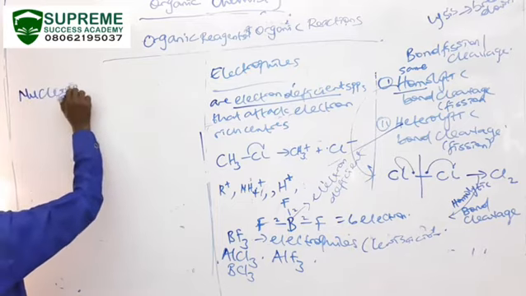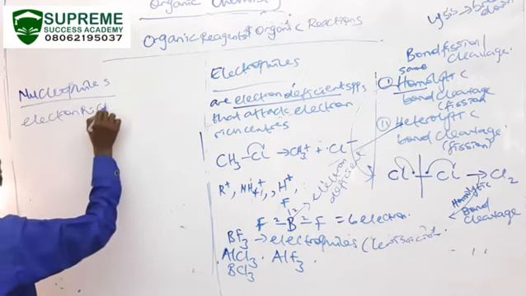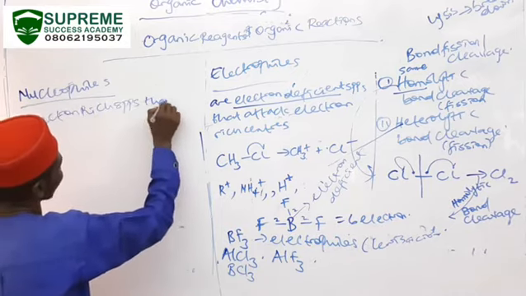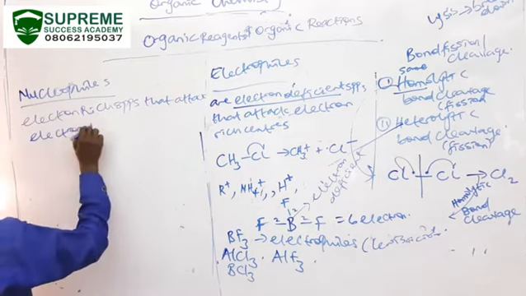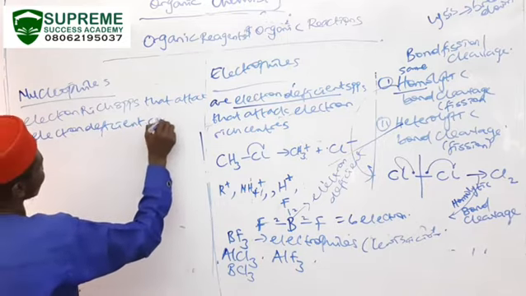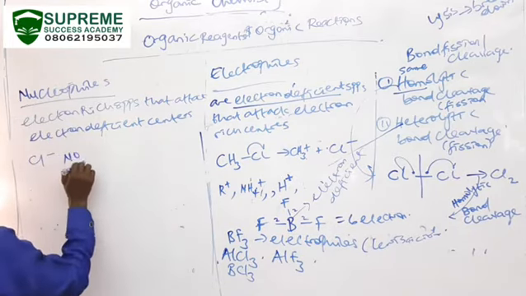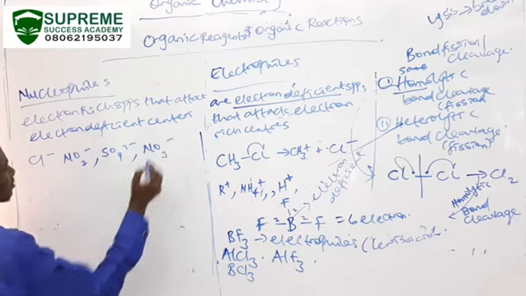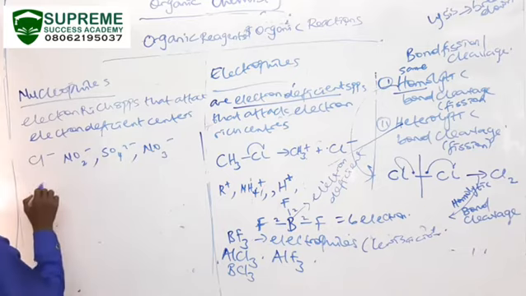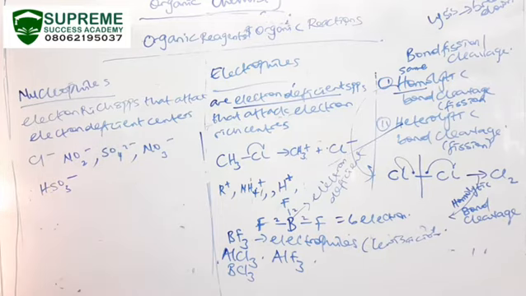So nucleophiles, they are what? Electron-rich. They are electron-rich species that attack electron deficient centers. Example, Cl minus, NO2 minus, SO4 2 minus, NO3 minus. We could have HSO3 minus. So when the charge on them is negative, then they are more likely to be nucleophiles.